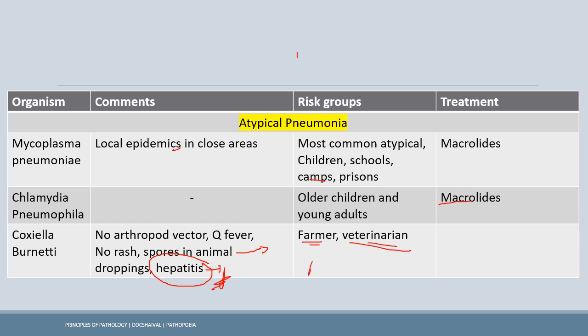Now, how to differentiate it from brucella? So brucella has an undulating fever.